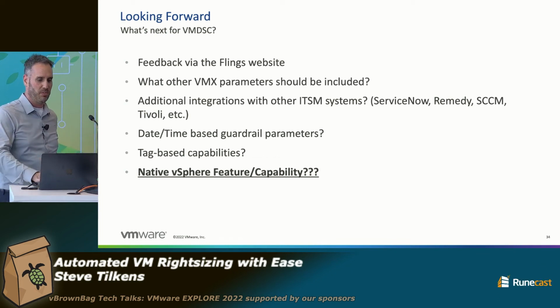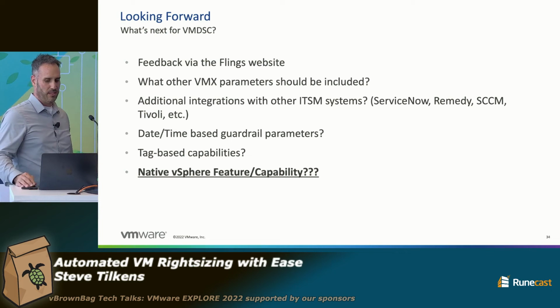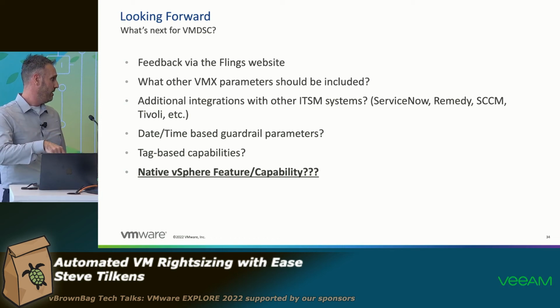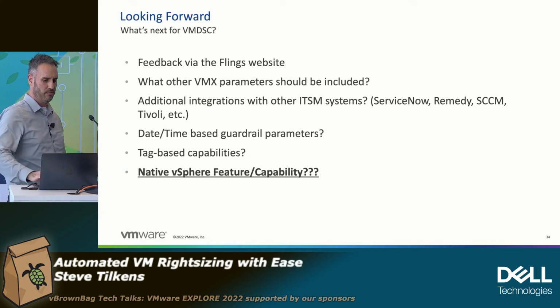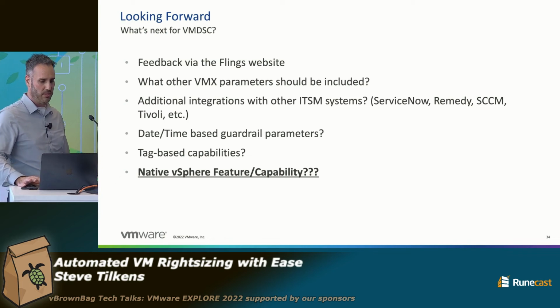Sometimes customers might want to do that, right? But just being a little bit more smart and tactical around how we can and when we can do it, right? And then tags, right? So vSphere tags, we get a lot of questions about that. I think it probably is best in the automation layer. So if you're using PowerShell or PowerVMDSC or VRO, that's where you would integrate it with tags, like say, change the config for all these VMs that are tagged this, right? And leave it out of VMDSC, but maybe there's something there too.